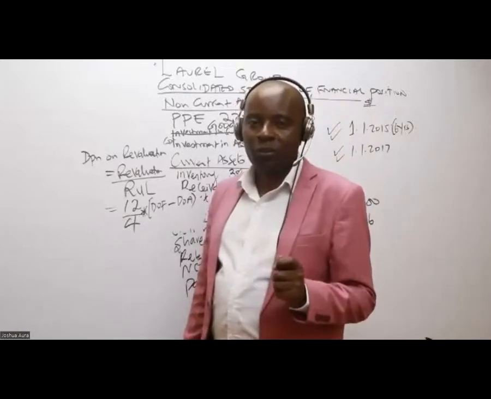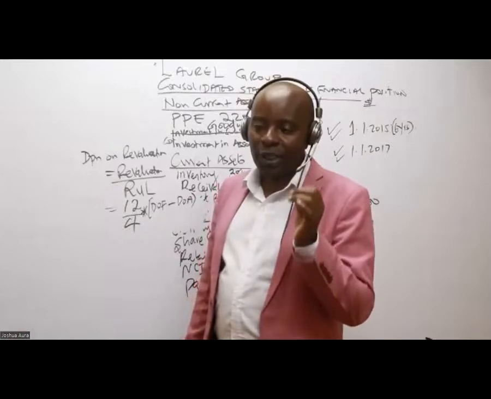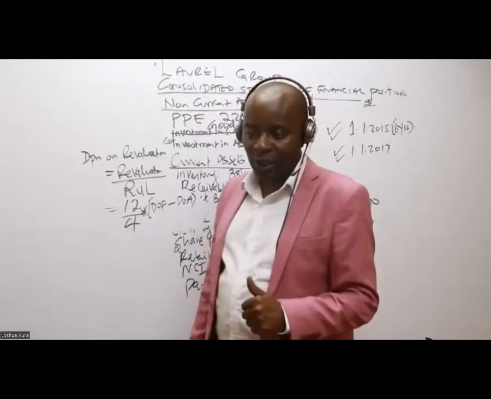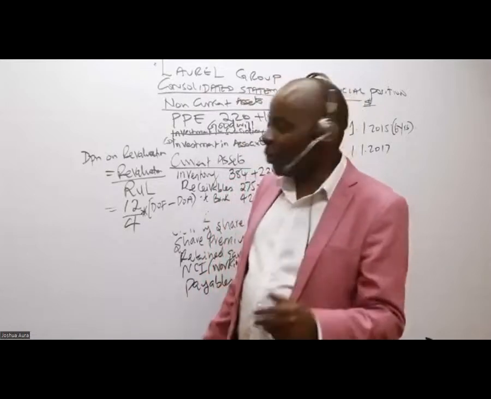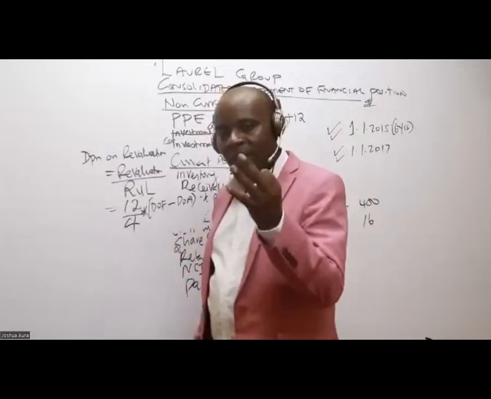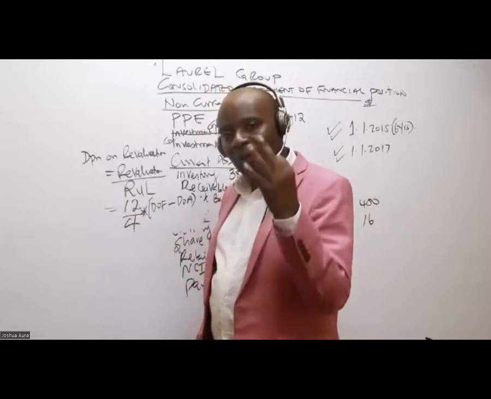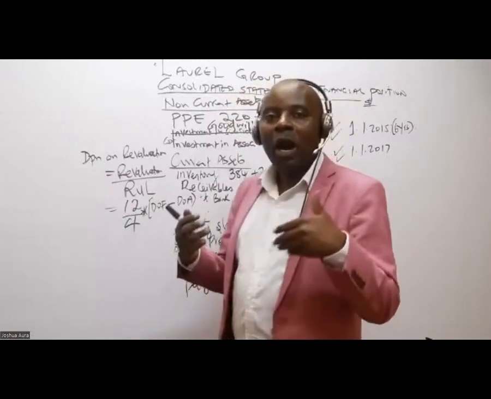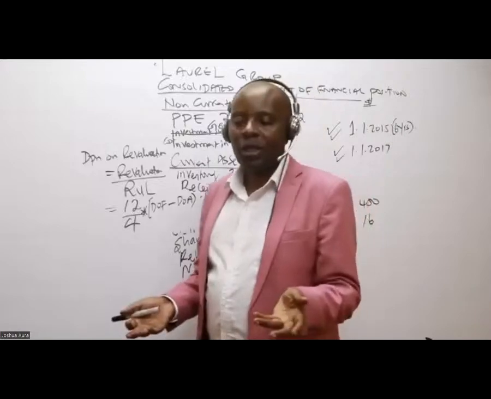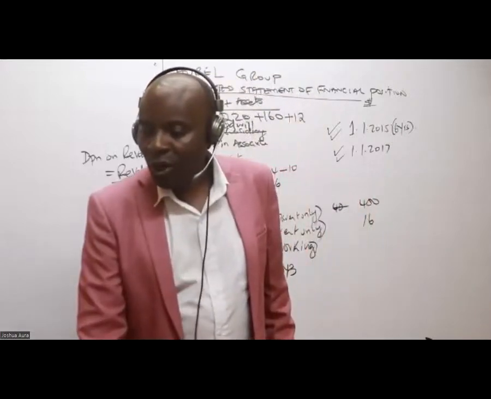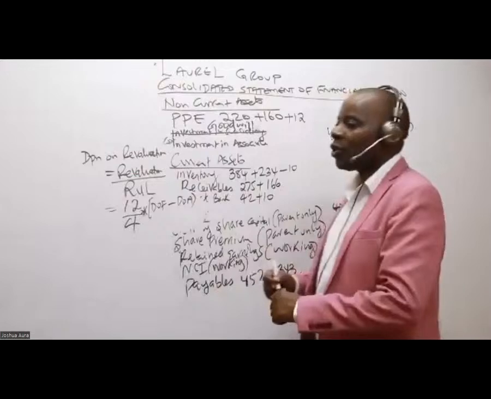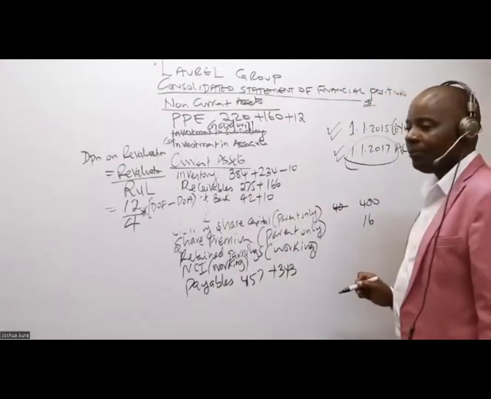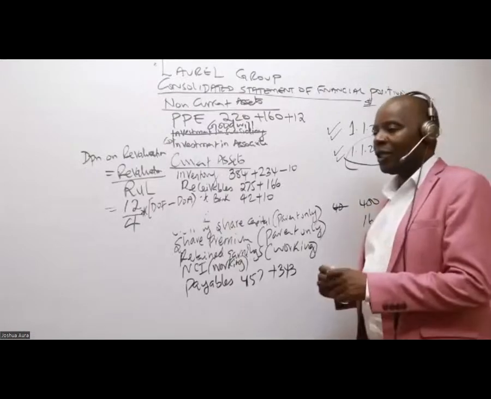DOA stands for date of acquisition, the date when we acquire the subsidiary. Because 12/4 will give me 3, I'm depreciating 3 for each year. But they want cumulative, so I want to know how many years I stayed with this subsidiary. In this question, the date of acquisition is 1st of January 2017. How about the date of the financial statements?